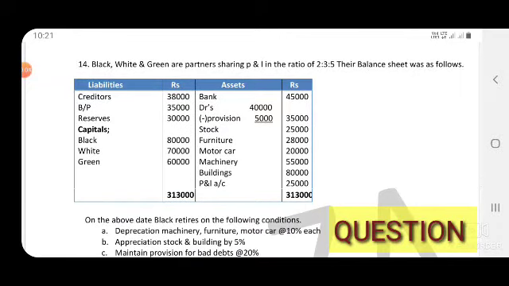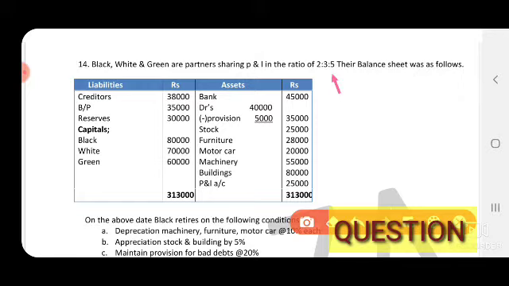So, question: Black, White and Green are partners sharing profits and losses in the ratio of 2:3:5. So this old ratio you have to use to share the revaluation account profit or loss, general reserve, reserve fund, and profit and loss. Their balance sheet was as follows.